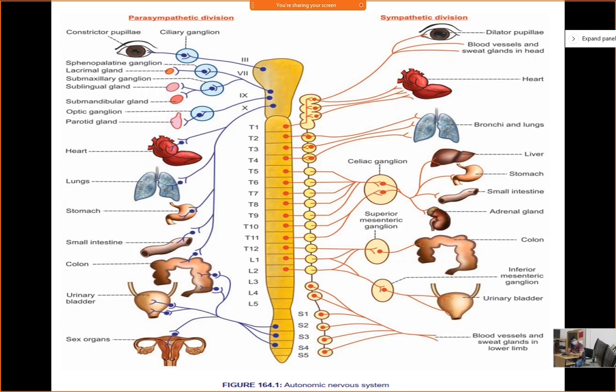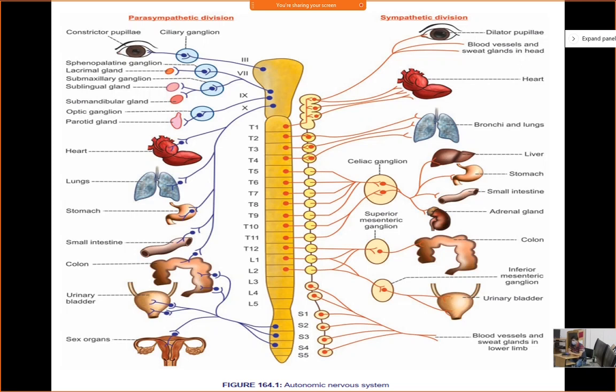Fatty acid level? Increase. What else will happen? Will lipid level in your blood increase or decrease? Lipid breakdown will increase, and this lipid will be utilized in the liver to produce more and more glucose. Gluconeogenesis will increase, and glycogenolysis, glycogen breakdown, will increase.